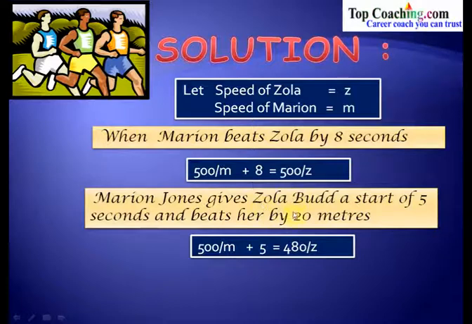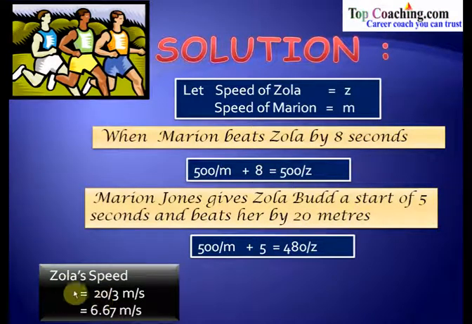The total time taken by Zola Budd would be 480/z, and the difference between their times is equal to 5 seconds, because Marion Jones has given Zola Budd a start of 5 seconds. So the equation becomes 500/m + 5 = 480/z. So we have got two equations: 500/m + 8 = 500/z, and the second equation is 500/m + 5 = 480/z.